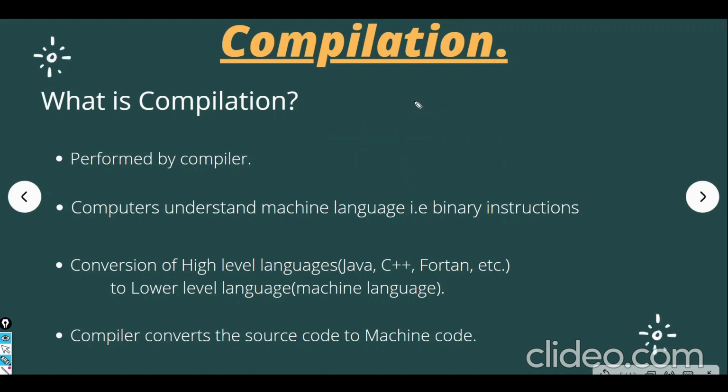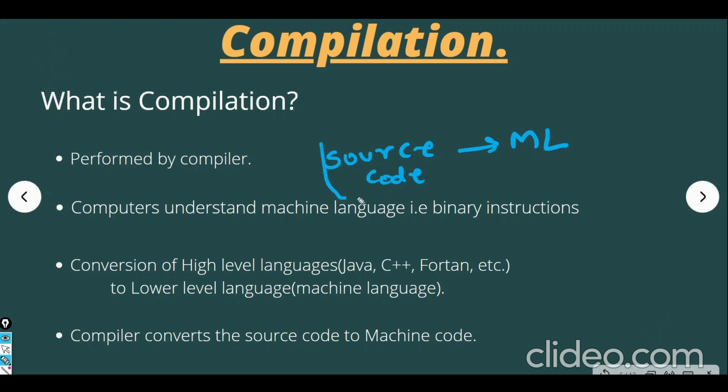So compilation and interpretation mean what? It is just the conversion of the source code, that is the code we write, to machine language, that is binary instructions, right? So how does this happen? What is the factor that converts the source code to the machine code? We'll see. There are two processes of converting source code to machine code. The first one is compilation, right? So we'll see what is compilation.